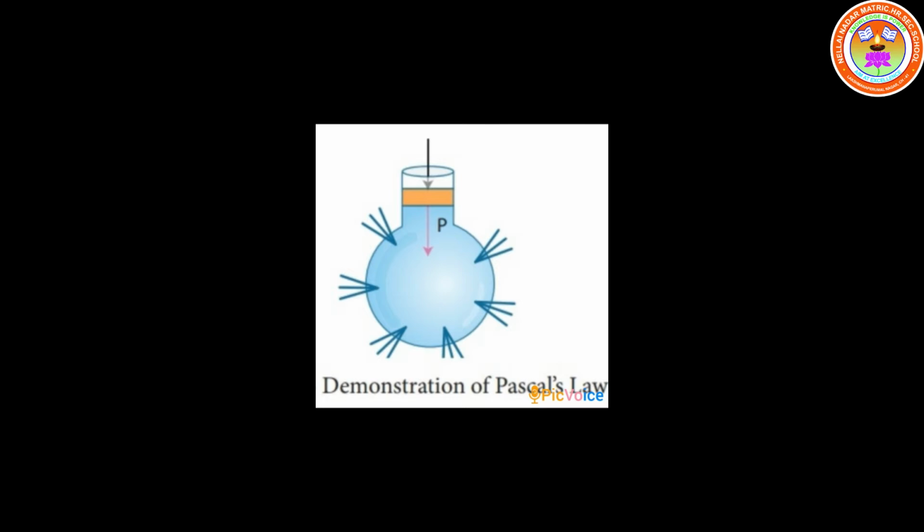This pressure is transmitted equally throughout the liquid in all directions. The pressure will be equal; uneven pressure will not be applied. The pressure will be transmitted equally throughout the liquid in all directions. This principle is applied in various machines used in our daily life.